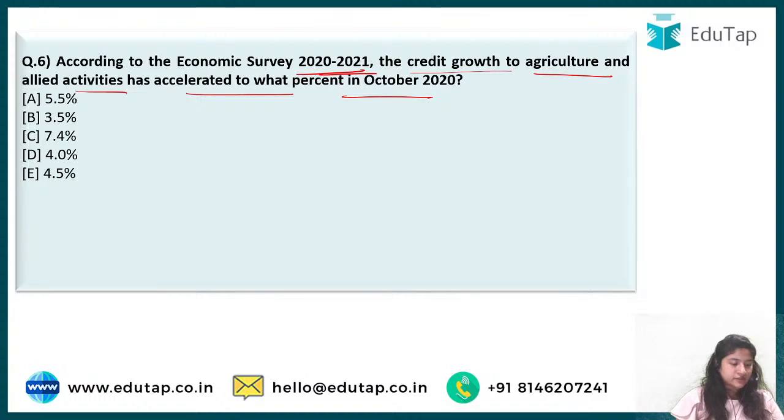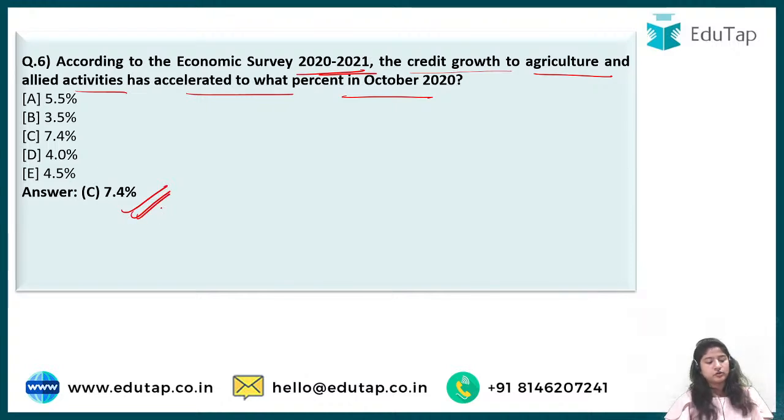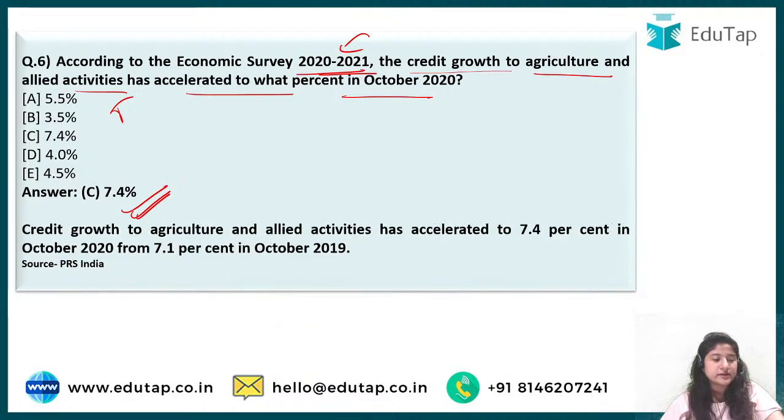But I don't think anyone is answering for now. So let's just come up with the answer, and the answer is option number C, that is 7.4. According to the economic survey, this is the credit growth, meaning the money that has been utilized in agriculture and all the activities related to agriculture. So it is 7.4 that has been increased, right?